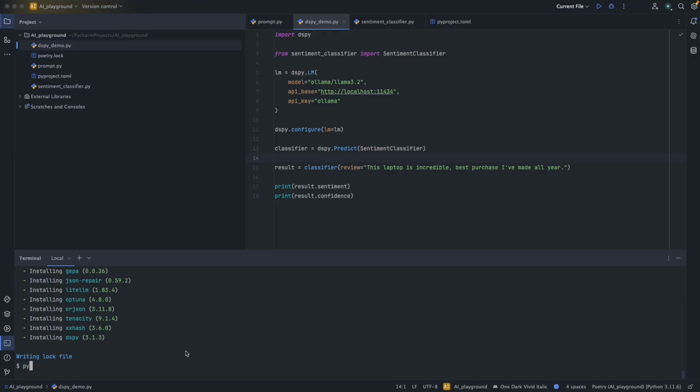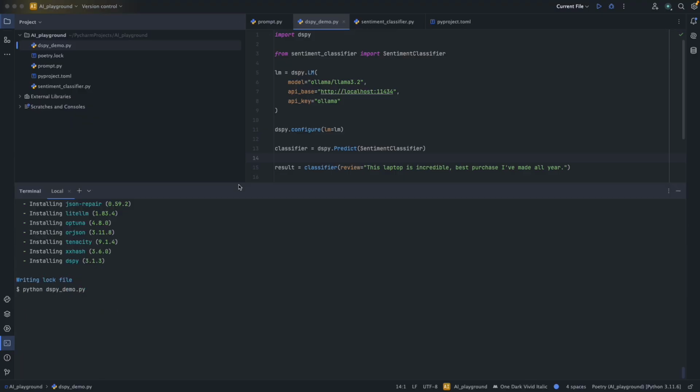If we call python dspy_demo, we can see the result. It will take some time because I'm just calling the local Ollama. And we see here the result: positive, 0.9. So we get the sentiment and we get the confidence score. It's structured, typed, and it's correct. There is no prompt engineering here.